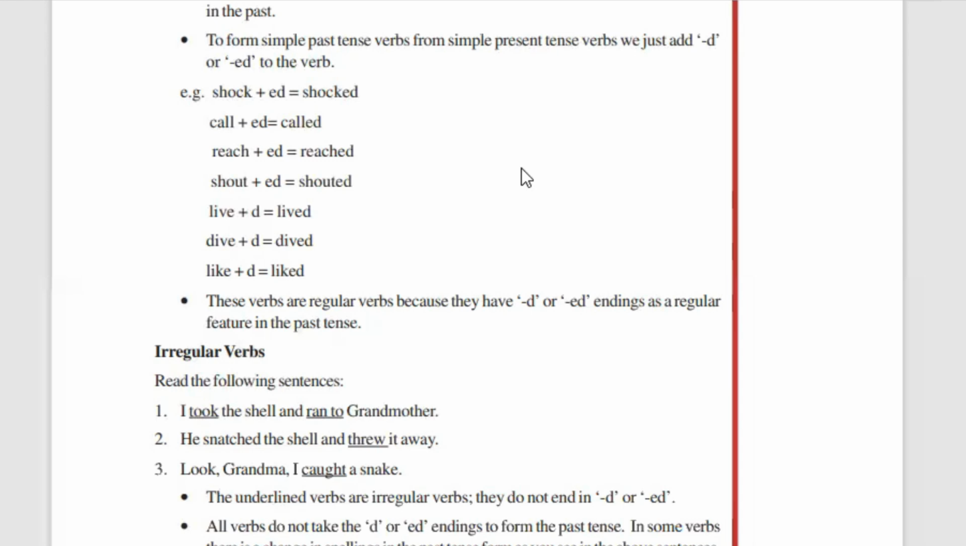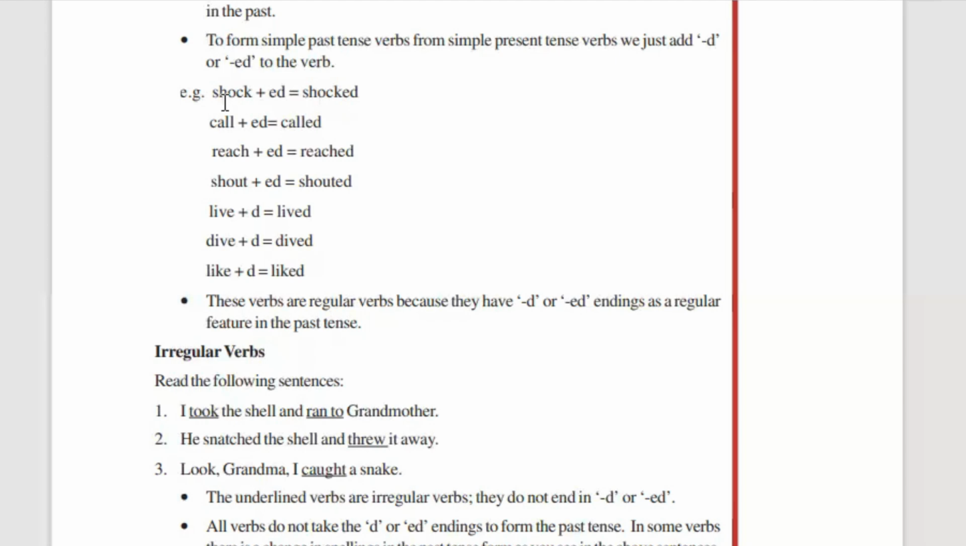Very easy, right? See over here, the verb is shock, S-H-O-C-K, shock. Shock is a simple present tense verb. Now, we need to make it into a simple past tense verb. What you need to do? Just add ed to it. So shock plus ed will be shocked. You just need to add ed and you will get the result shocked.